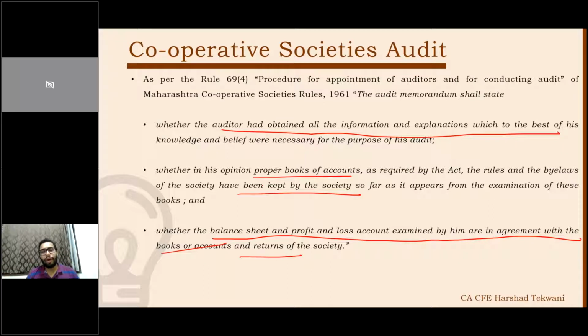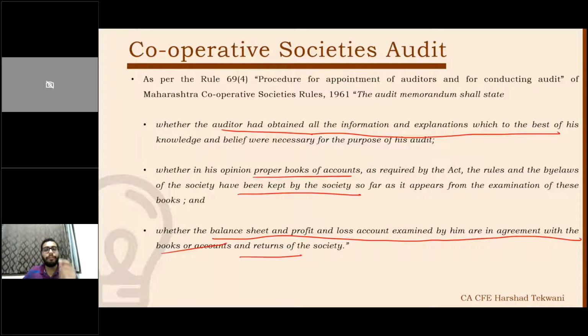Foreign exchange, the effect of foreign exchange has been appropriately given as per the standard. Property, plant and equipment has been appropriately followed. Impairment has been appropriately followed, to the extent it is applicable. Inventories, to the extent it's applicable to the cooperative society. I know inventory is hardly applicable to any cooperative societies, but again, we need to make sure whatever standards are applicable based on the transactions are followed appropriately. And if we make sure of that, then only we can say proper books of account has been maintained. So cooperative society audit also involves application of accounting standards.